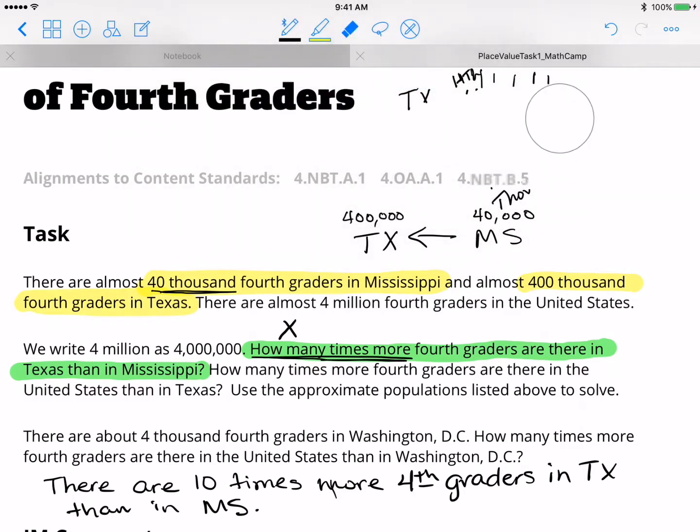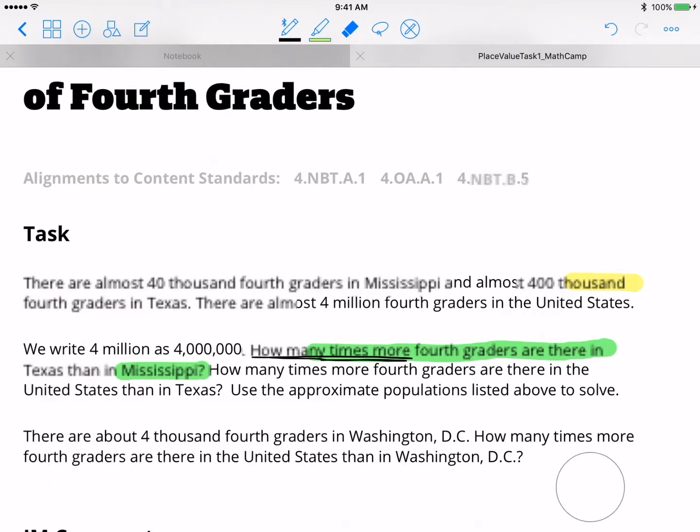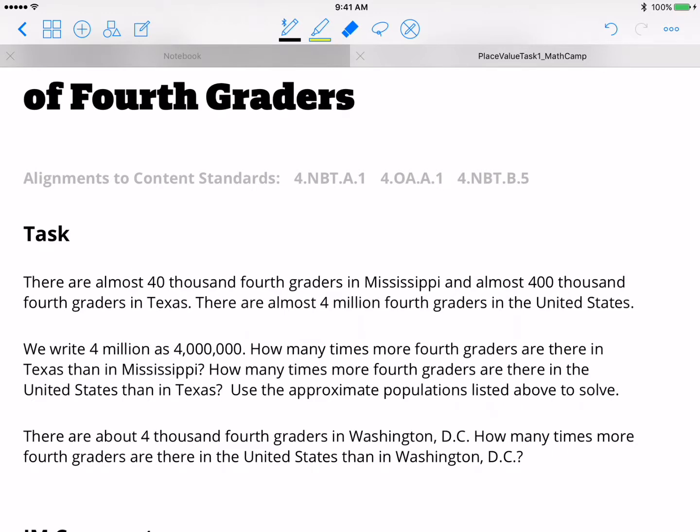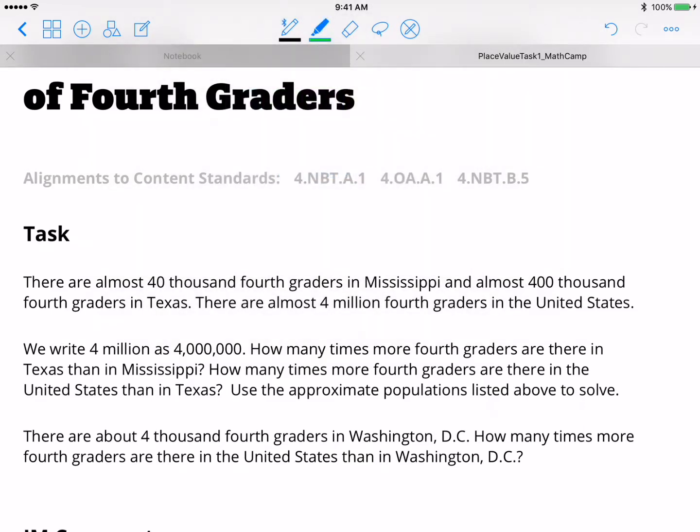If it's going to let me. All right, so I'm going to erase all of this now, and I'm going to go to my second question. Let's go back and highlight that in green again. My second question says, how many times more fourth graders are there in the United States than in Texas? Well, we're going to do the exact same thing we just did.